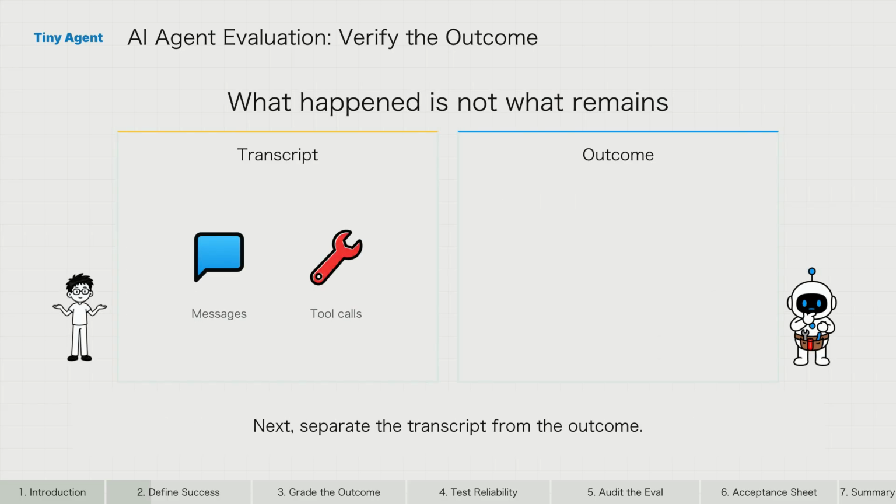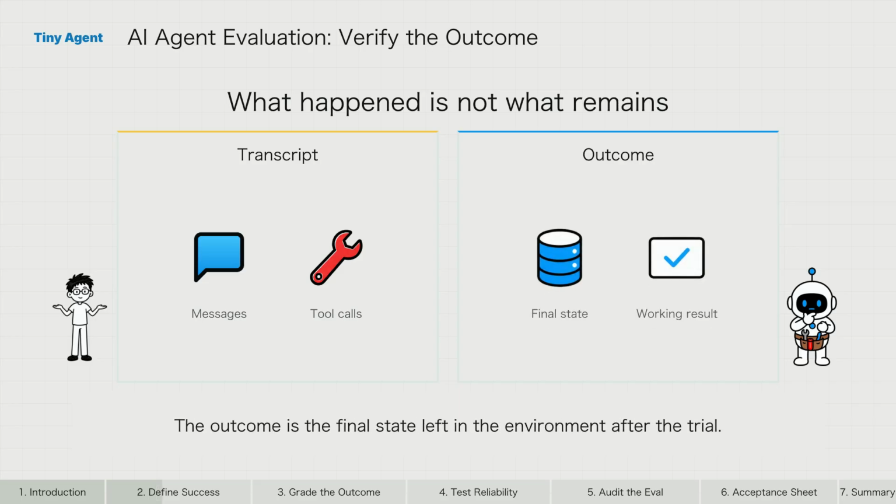Next, separate the transcript from the outcome. The transcript records messages, tool calls, intermediate results, reasoning, and errors. The outcome is the final state left in the environment after the trial. For a booking agent, "your flight is booked" appears in the transcript. The outcome is a valid reservation in the database. For a coding agent, a convincing explanation is not the outcome. The changed repository, passing tests, and preserved behavior are.